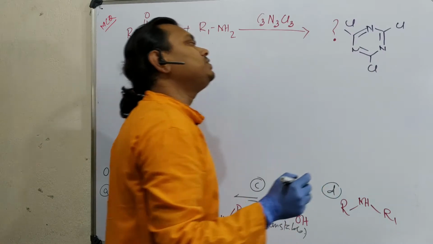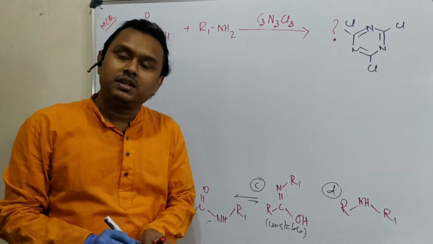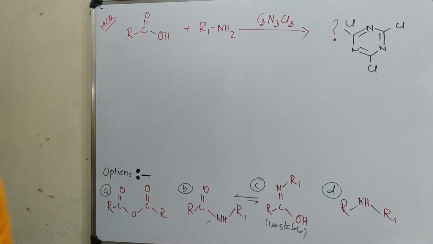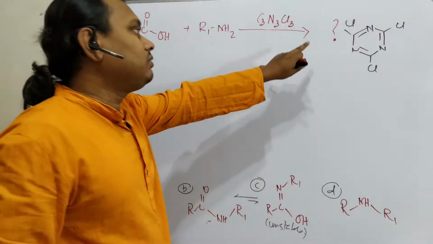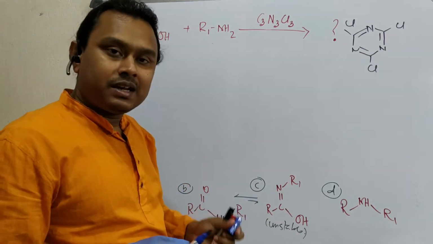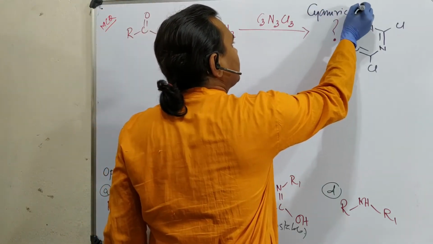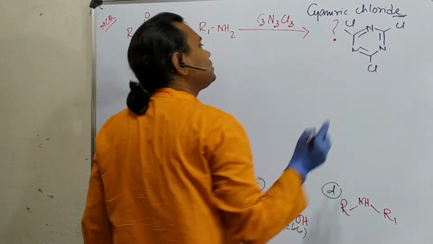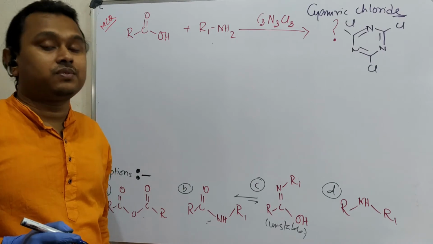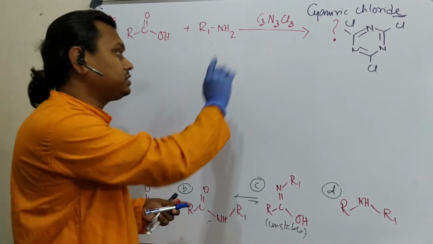Because nitrogen we know is trivalent, or tetravalent, but if it is tetravalent, it has a plus charge, like a quaternary ammonium salt, you have already read. This reagent has a name: cyanuric chloride. By the way, I have already described this molecule in a dedicated lecture. Please visit if you want to learn more, because this is very interesting. I shall come later to its advantage.